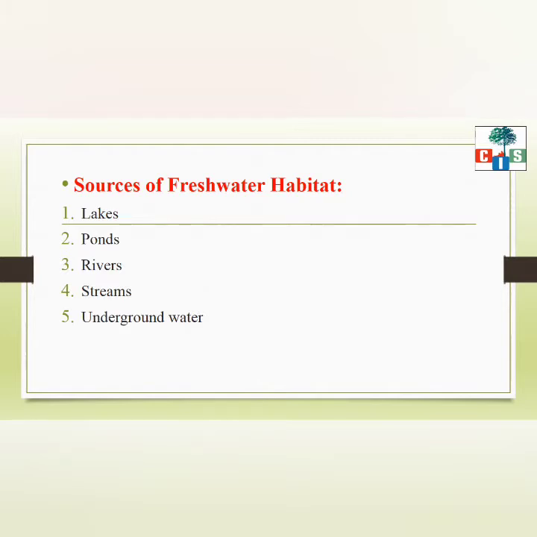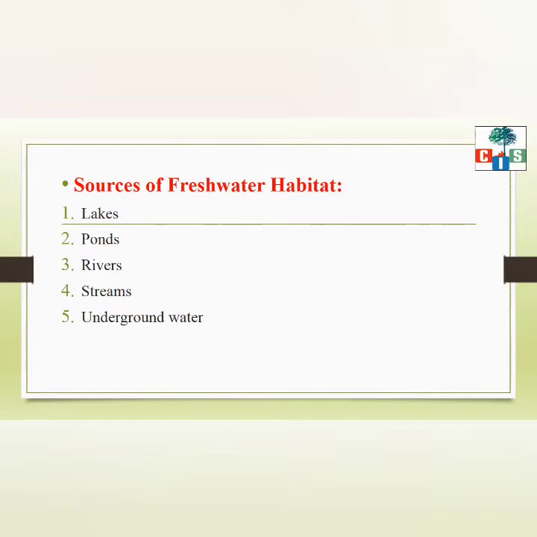What are the sources of freshwater habitat? Freshwater is found in lakes, ponds, rivers, streams and even in underground water as well. Scholars, most of the fresh water is locked as snow on the mountains and in the polar regions.